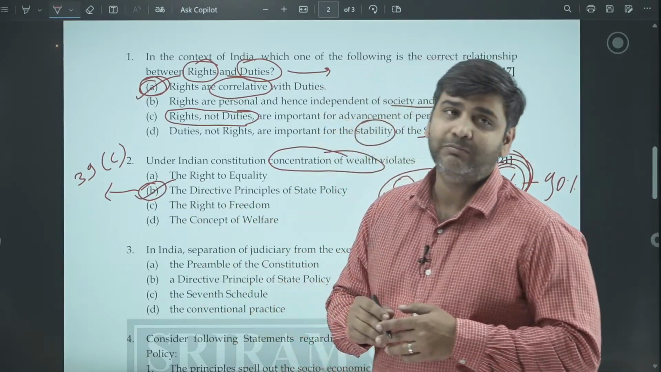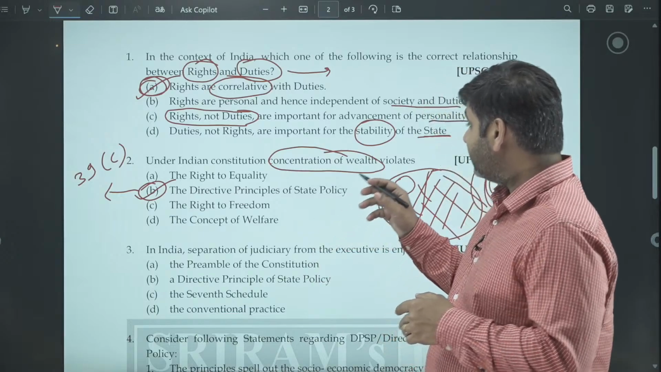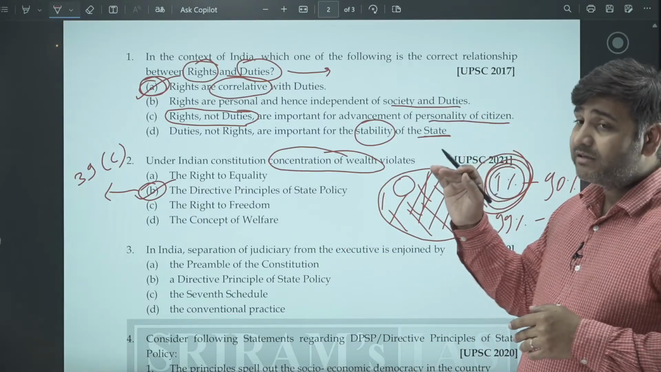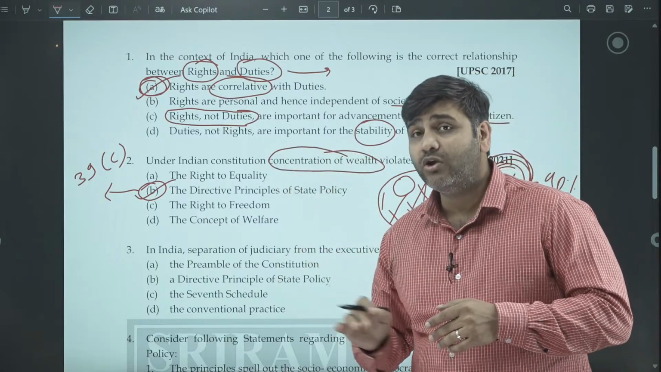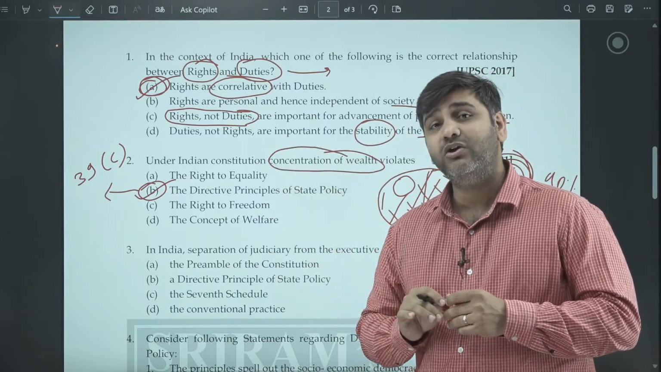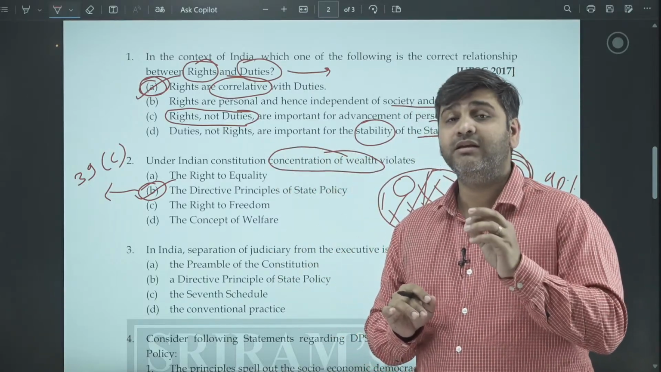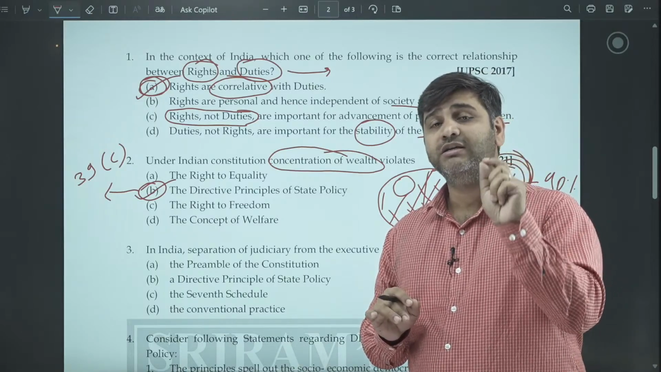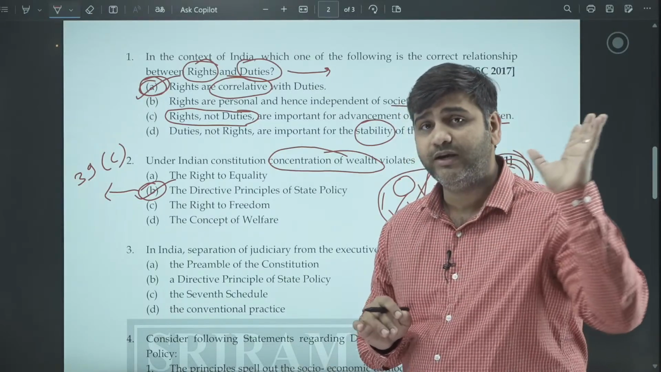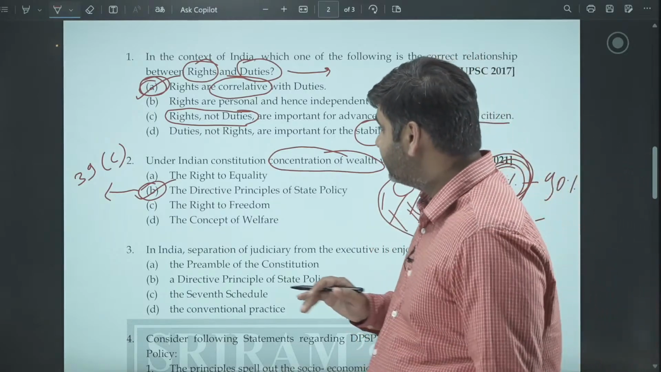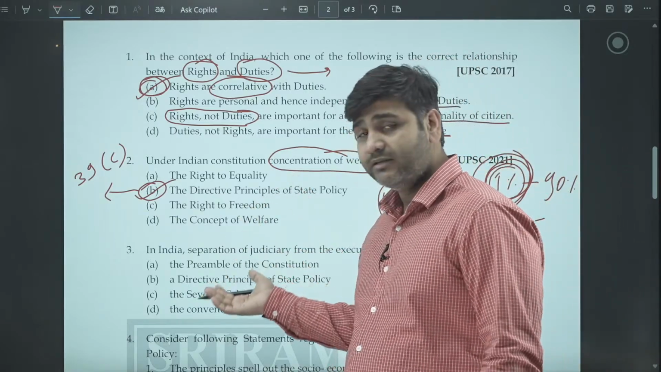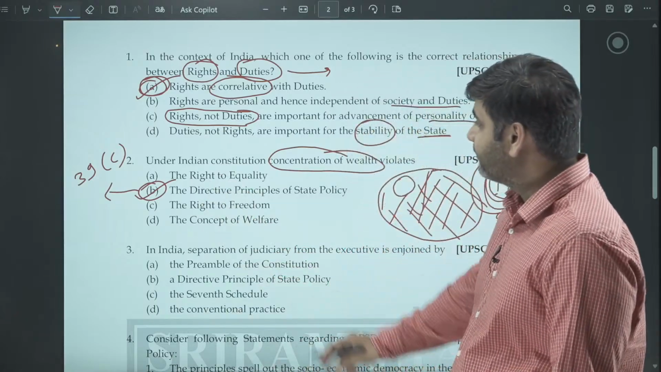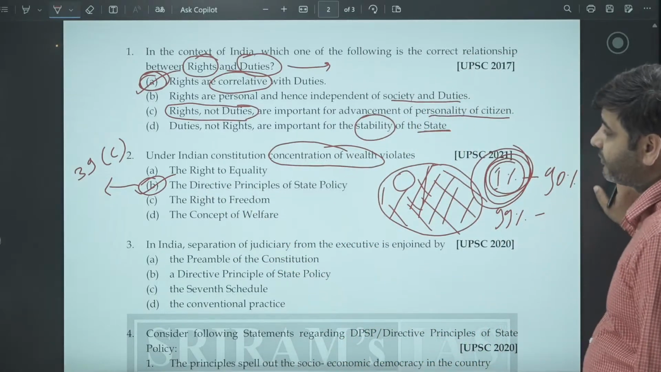The directive principles of state policy are something which the state must keep in mind while making laws. So when the state is making a law, it should keep in mind that the law should not result in concentration of wealth or concentration of means of production in few hands. I hope you're getting it. It's neither the rights nor the duties, but the directive principles of state policy. B is our answer.